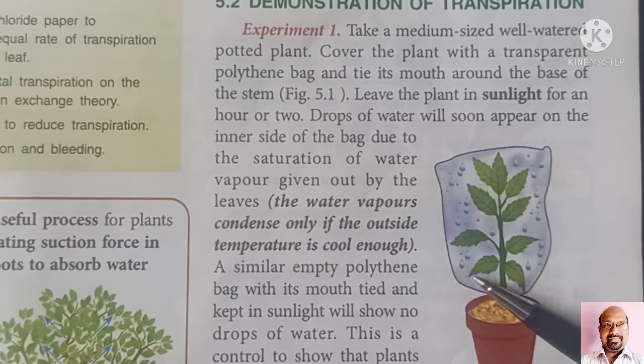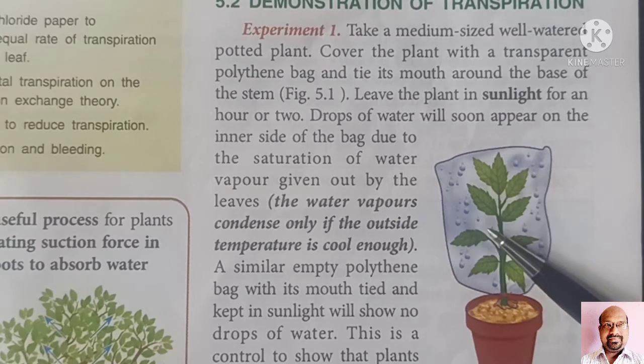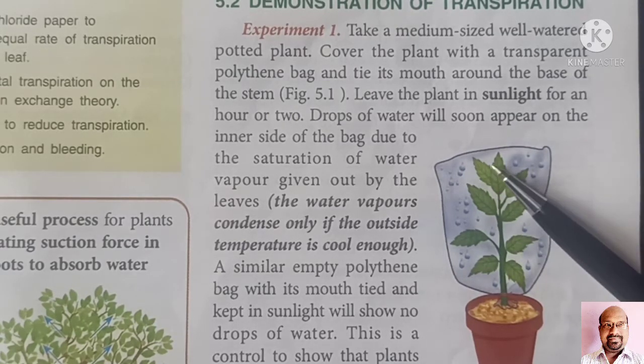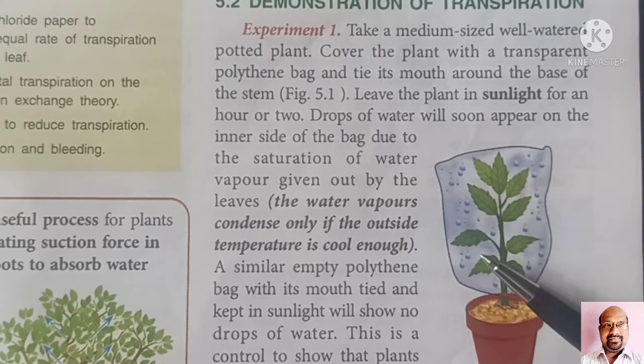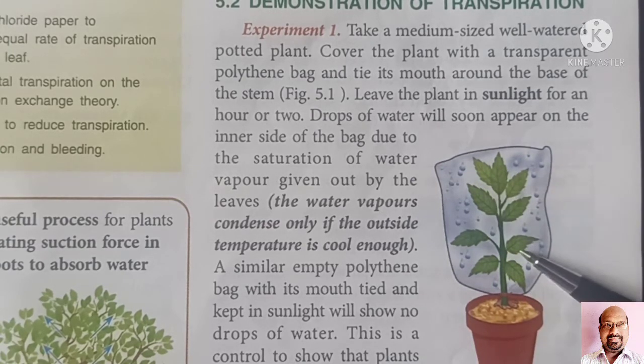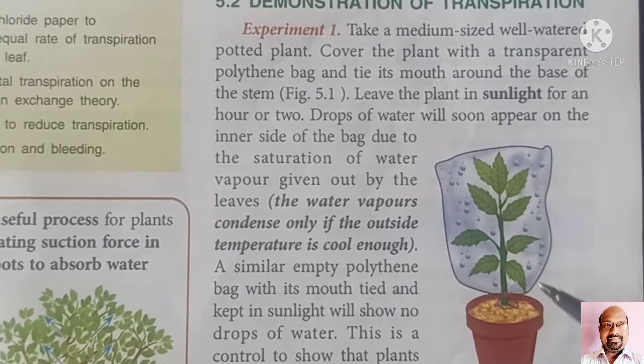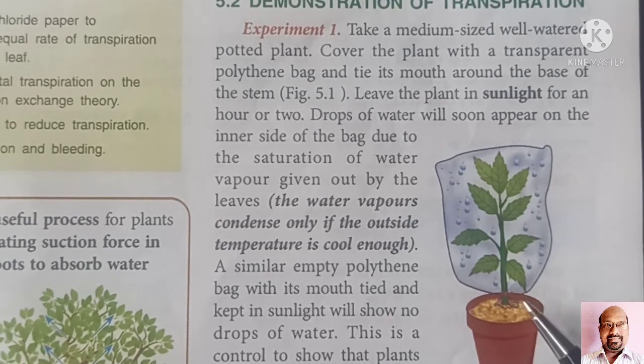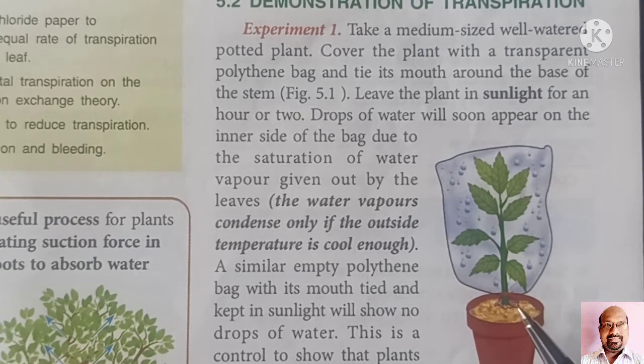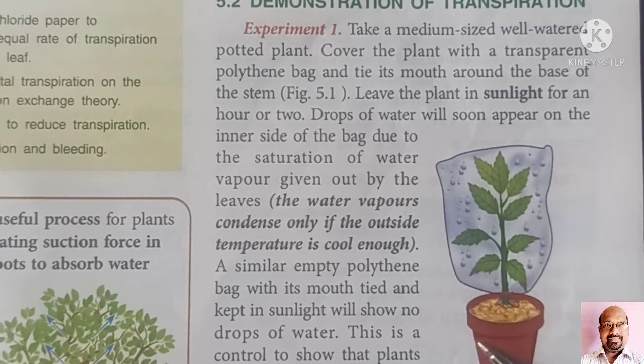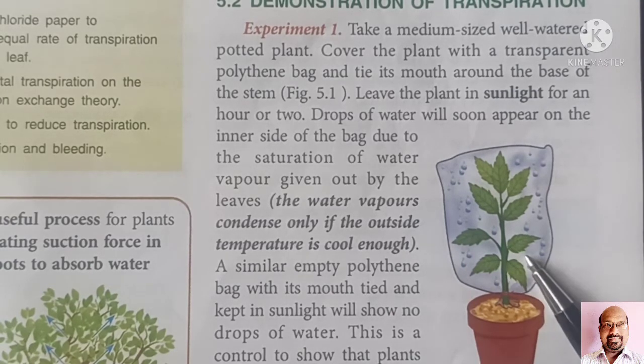Transparent, because we have to see inside this polythene bag whether water vapor saturation or droplets of water are there or not. The mouth of this polythene bag is tied firmly at the base of the stem, and this setup is kept in the sun for an hour.